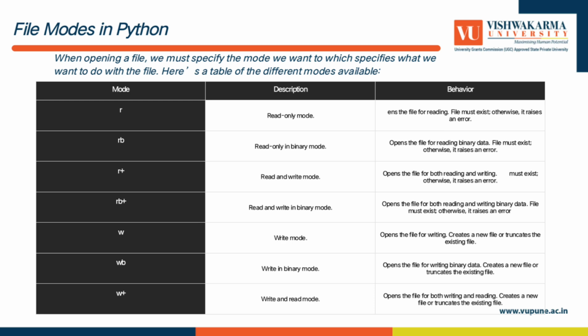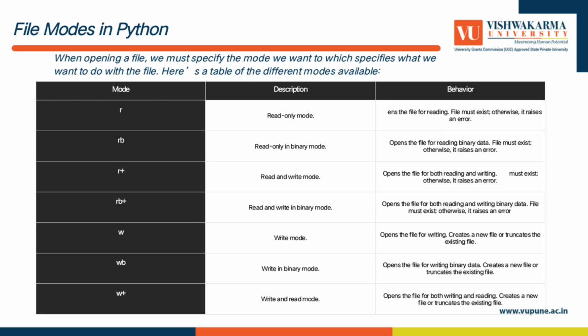File modes in Python. When opening a file, we must specify the mode, which specifies what we want to do with the file. Here's a table of the different modes available. There are these types of modes we are seeing in this table. First one is read only mode: opens the file for reading. The file must exist, otherwise it raises an error. RB, read only in binary mode: opens the file for reading binary data. The file must exist, otherwise it raises an error.